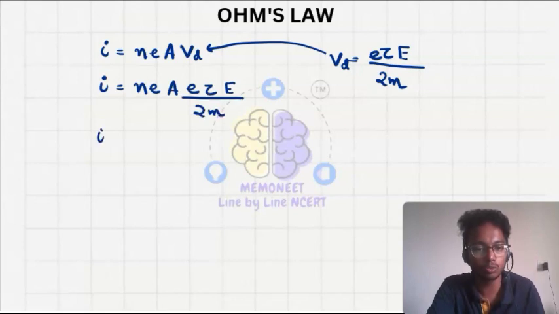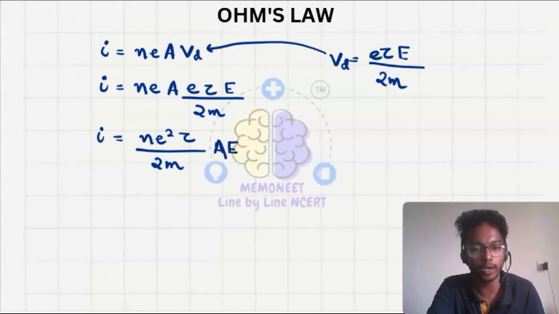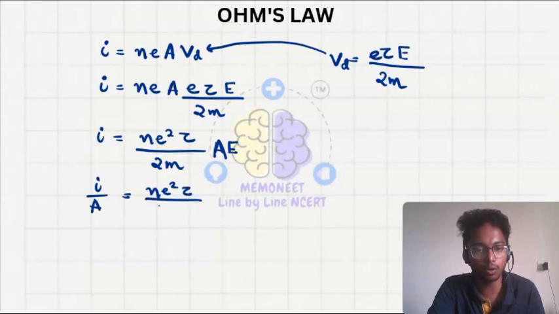OK, so by arranging this, we have I equals N E square tau upon 2m, A into E. OK, so what I can write here is I upon A equals N E square tau upon 2m, E.